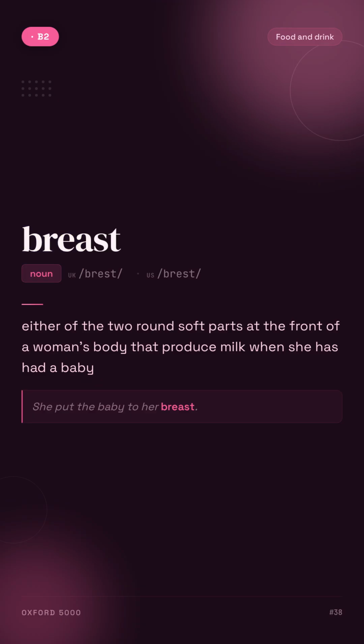Breast. Either of the 2 round soft parts at the front of a woman's body that produce milk when she has had a baby. For example, she put the baby to her breast.